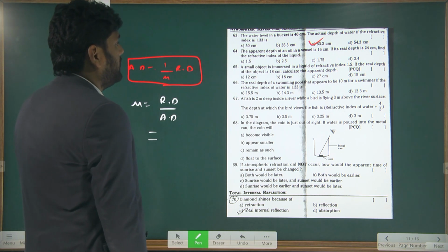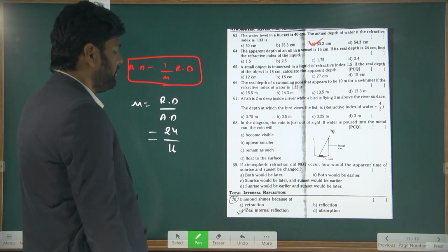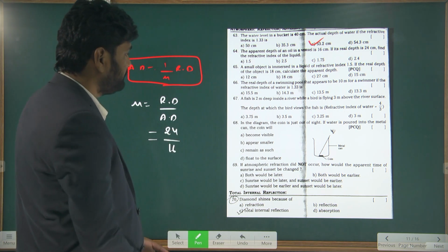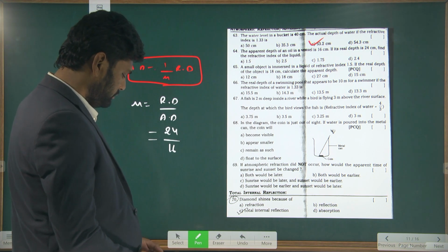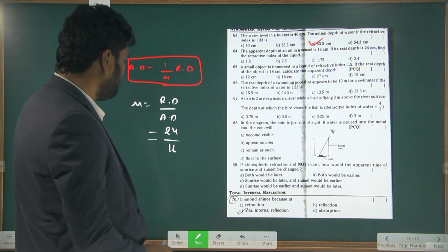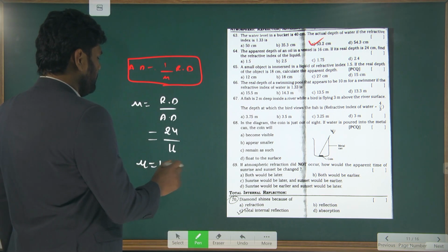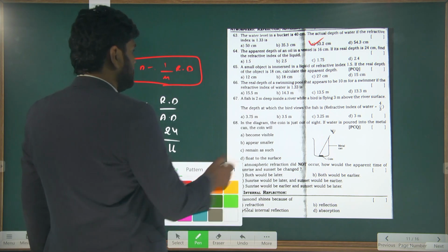Apparent depth is 16, real depth is 24. 24 by 16, that is 1.5. So mu value is 1.5. That is the first option.